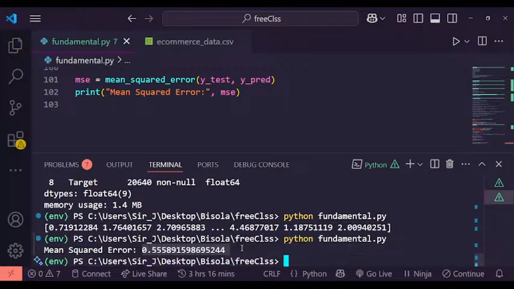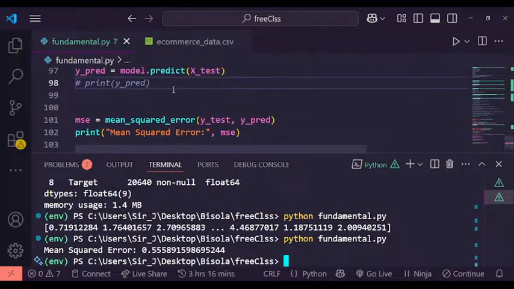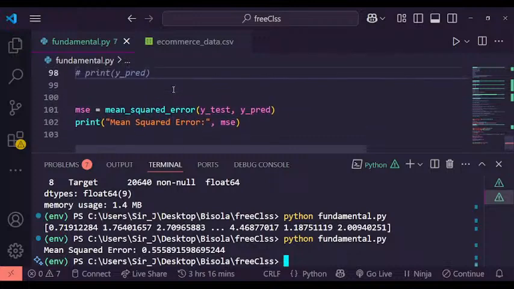If it is 1 and above, or if it is 0 point something like this, it means you are not getting it accurate. So you need to retest again. You are not there yet, and this is why machine learning cannot be accurate.